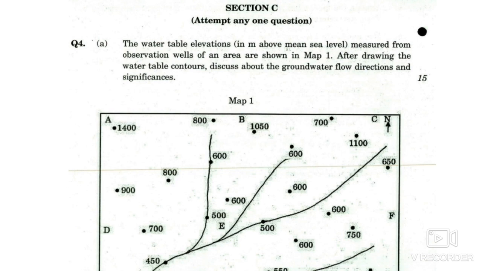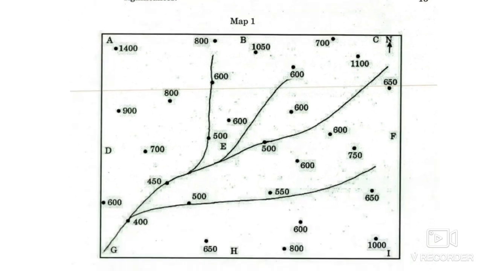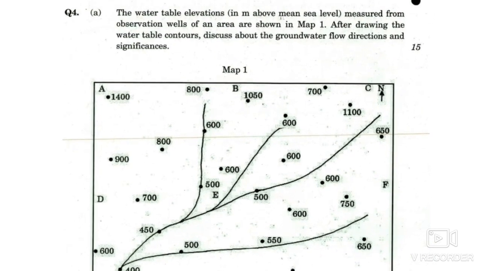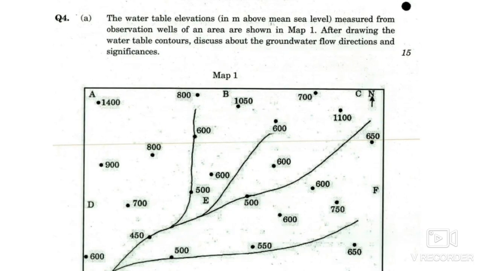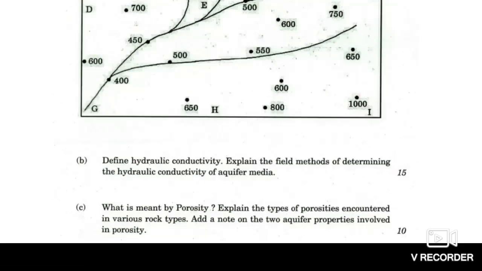They are shown in map number 1, and after drawing the water table contour you have to discuss the groundwater flow direction as well as its significance. Okay, so here the map is given and you have to draw the water table contours and also discuss the groundwater flow directions and the significance of it.